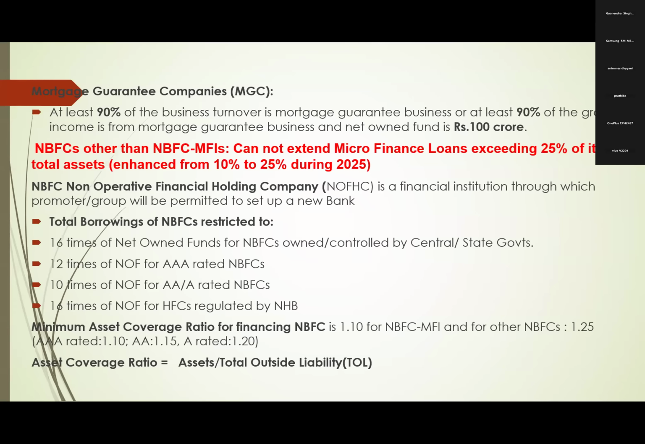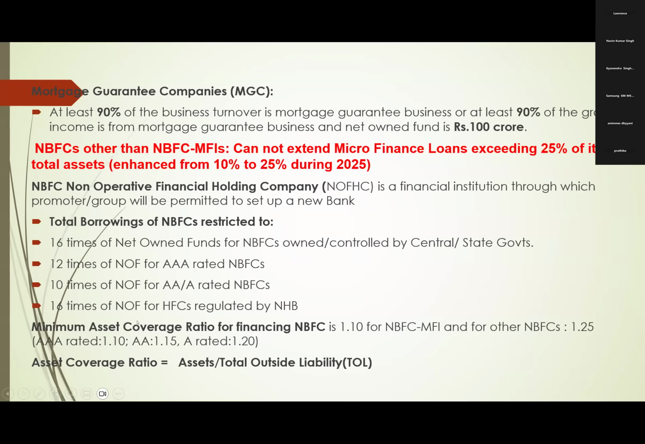Right? Next, total borrowings of an NBFC is restricted to 16 times their net owned funds in case of NBFCs owned and controlled by central or state governments, and 12 times their net owned funds in case of AAA rated NBFCs, maximum 10 times their net owned funds in case of AA or A rated NBFCs. That means how much maximum loan can we give to an NBFC? Earlier we have seen its net owned fund should be 100 crores, and in case of infra, it is 300 crores. So here 10 times means we can sanction maximum 1000 crores only to that NBFC.